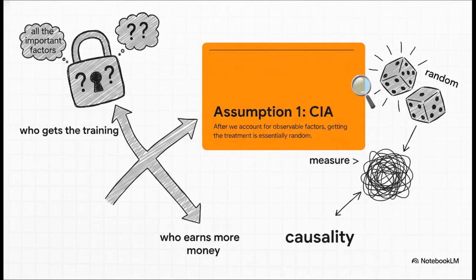But, and this is a huge but, for this whole strategy to work, we have to make a giant, kind of risky assumption. It's called the conditional independence assumption. What it really means is that we're basically betting that we've measured all the important stuff that makes the two groups different. The hope is that once we've accounted for things like age and education, the only real difference left to explain the wage gap is the training program itself. It's a big leap of faith.